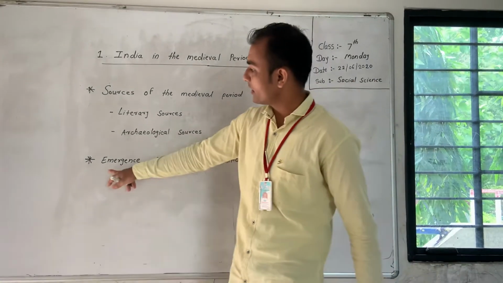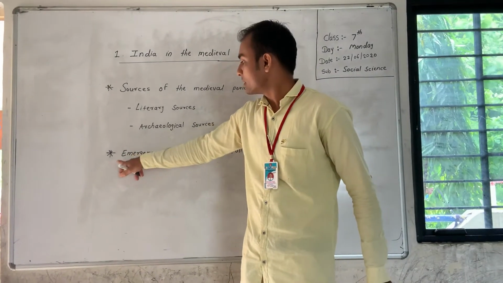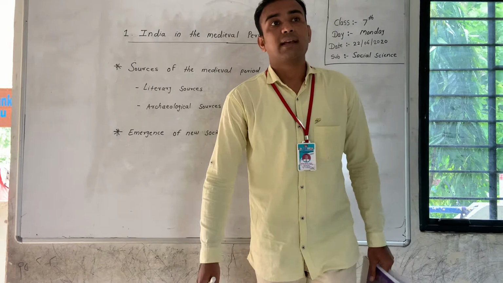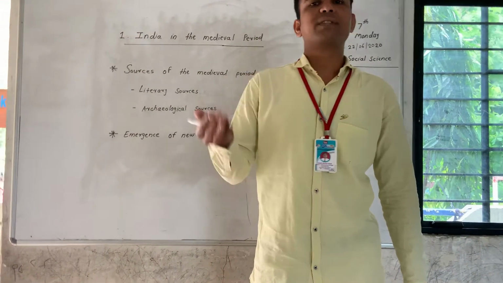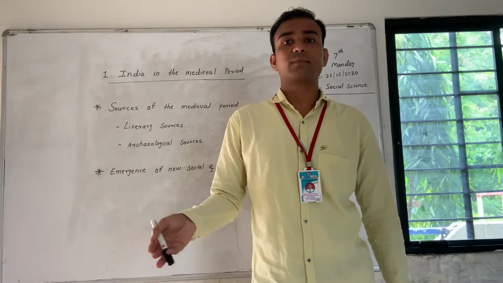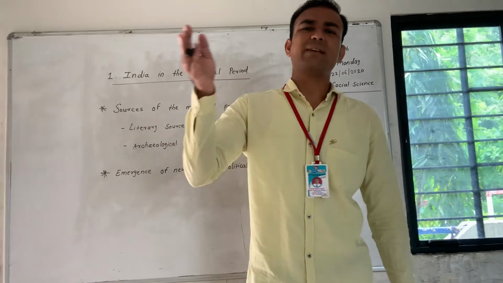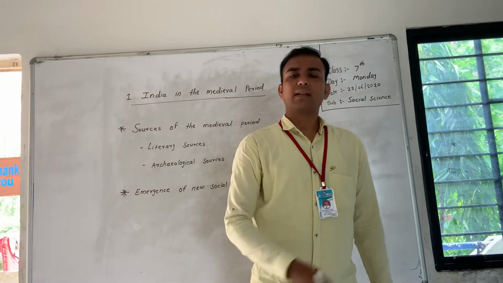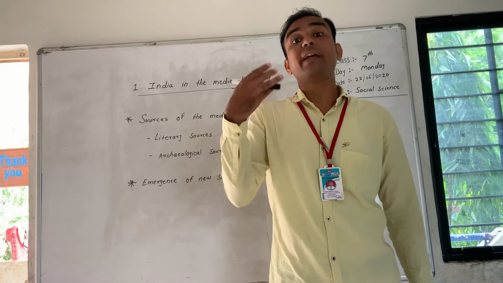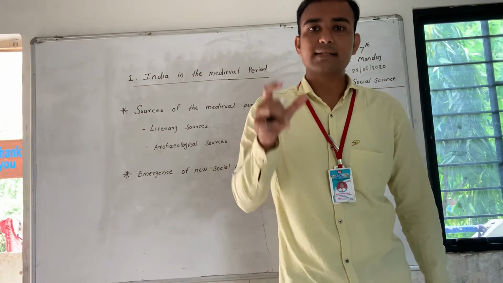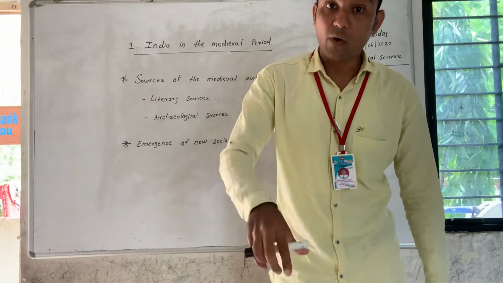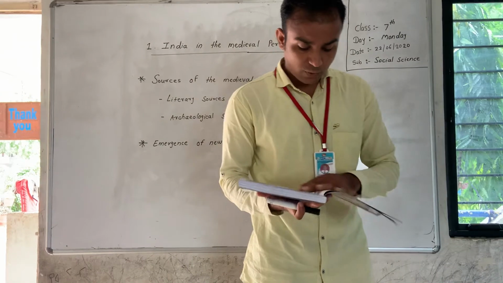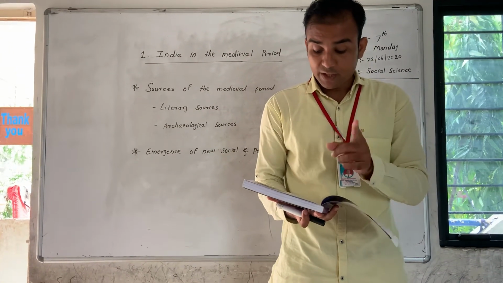Now the second topic, the point we are going to discuss, emergence of new social and political groups. Now we see there are lots of political groups in existence nowadays. Is it? Number of groups are there: BJP, Congress, Shiv Sena, Republican Party of India. Lots of groups are there. How do they identify? By seeing the symbol or the specific person who is the founder of that group, we can identify. How it came to existence, we will see that between the years 700 and 750 CE.